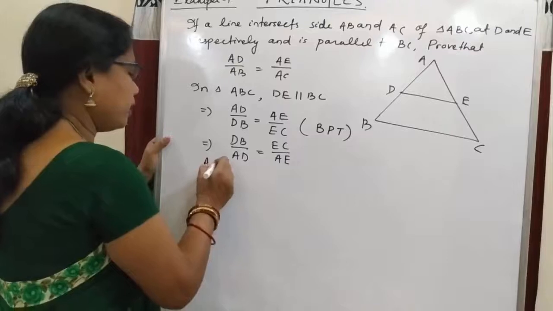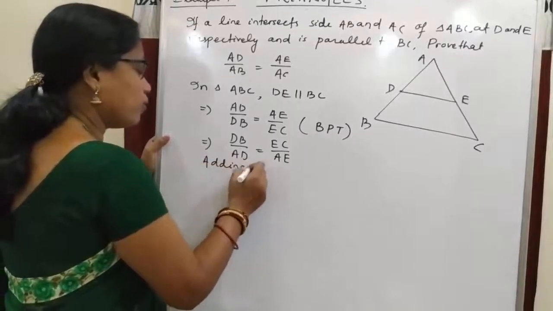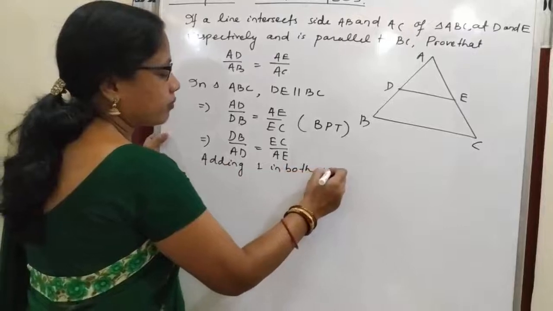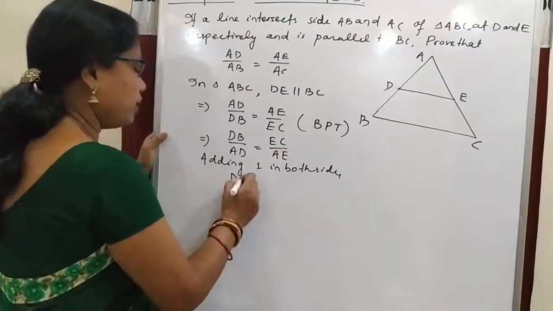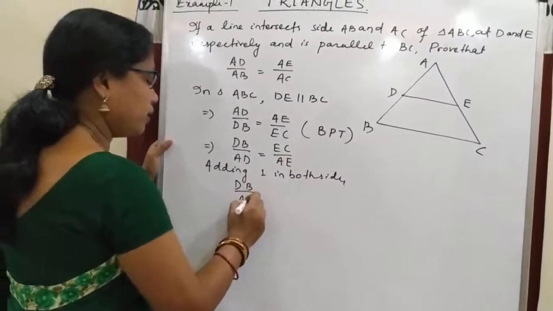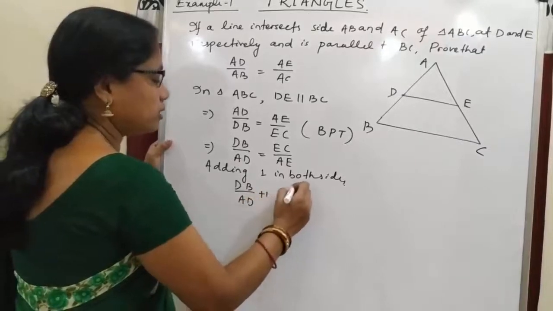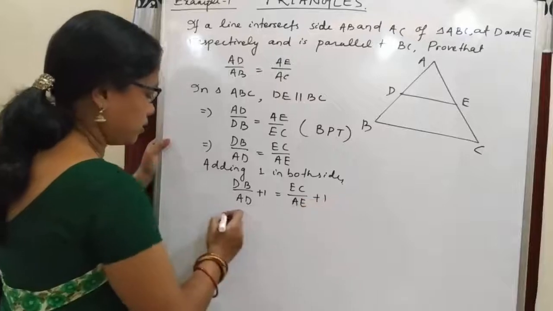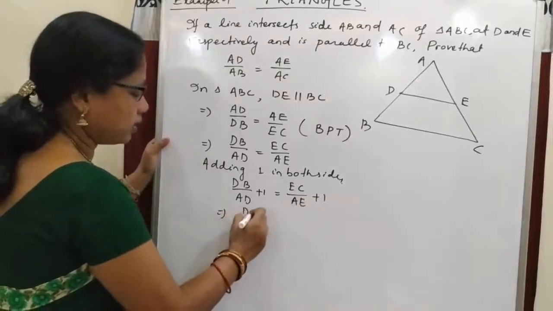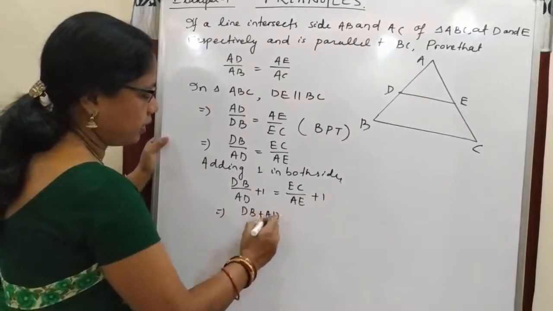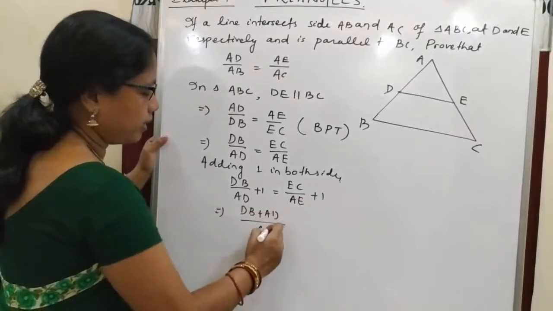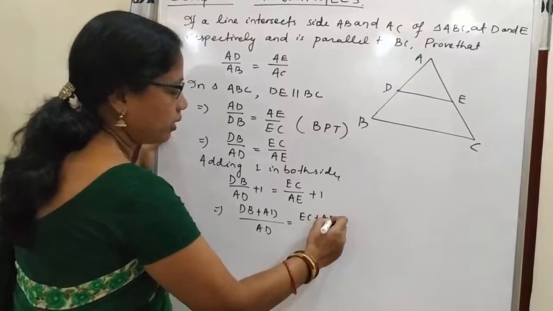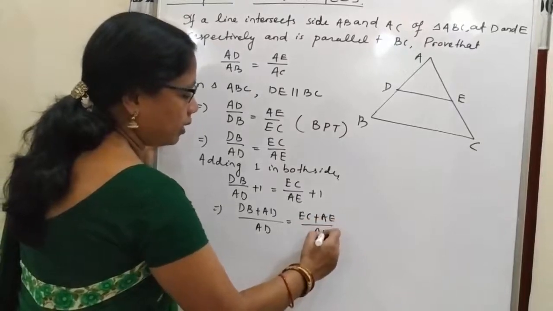So then adding 1 on both sides, DB by AD plus 1 is equal to EC by AE plus 1. So this implies DB plus AD by AD is equal to EC plus AE by AE.